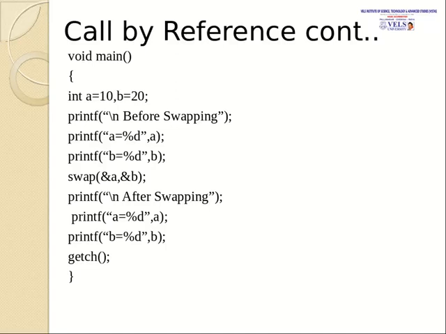After these statements, it comes to the swap statement. Here &A and &B are given. Since ampersand is the address-of operator, it gives the address of A and the address of B to the function.